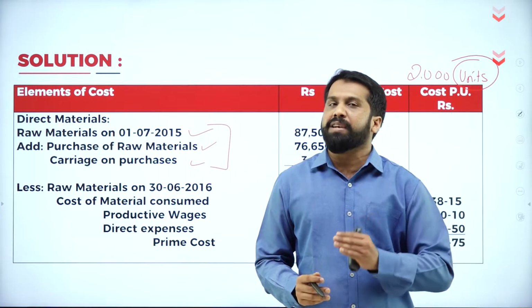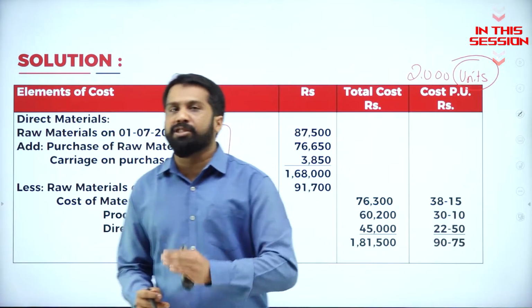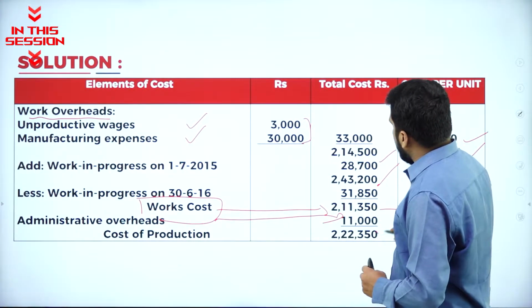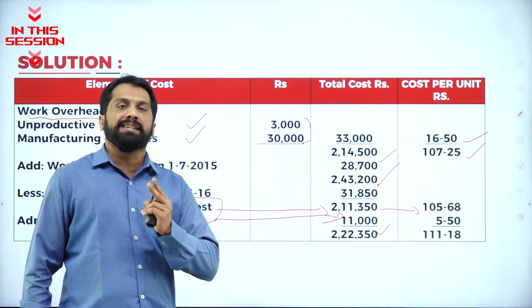Almost we have done 7 to 8 problems. Every problem we have the same. It will not change. Add everything, you got 2,22,350 divided by what? 2000.